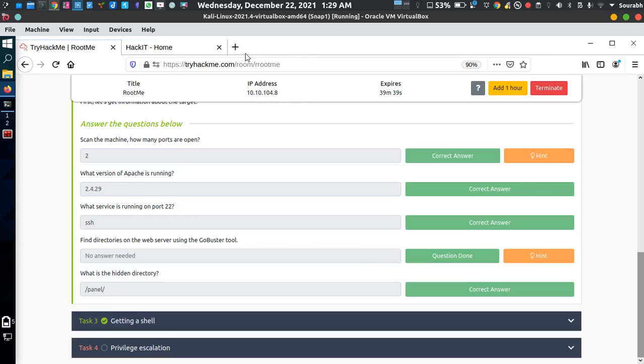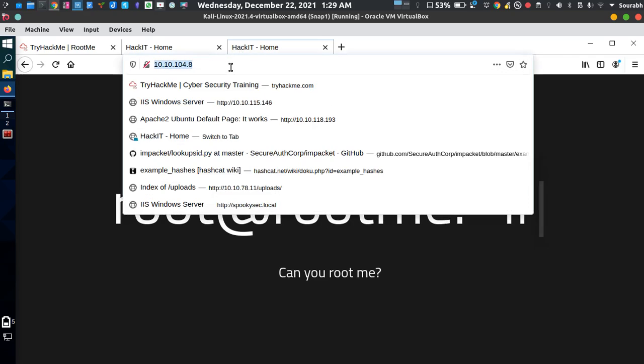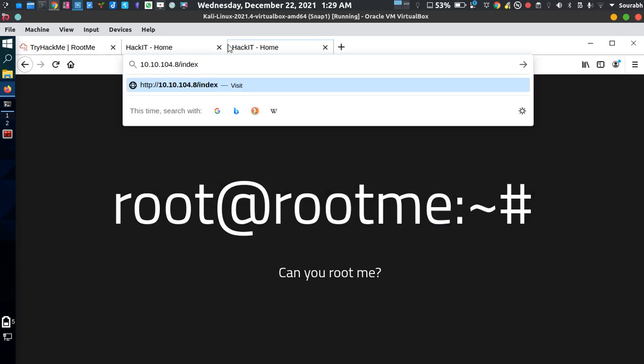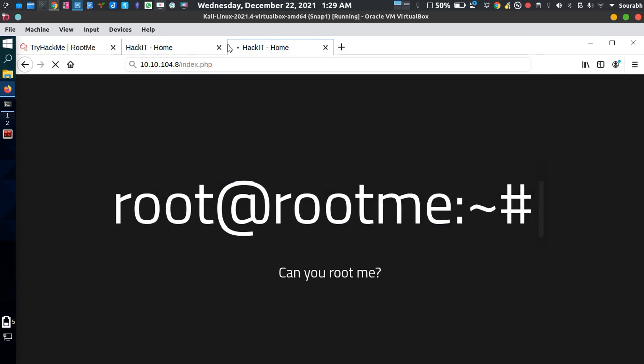But there's another thing I'm going to show you first. This is a website now. How can you know which platform the website is actually working on? It can be HTML, it can be PHP, it can be anything. To know whether it's running on PHP or not, you just have to go to index.php.